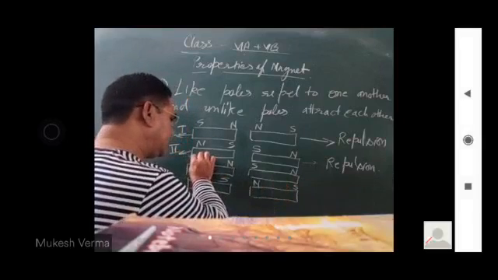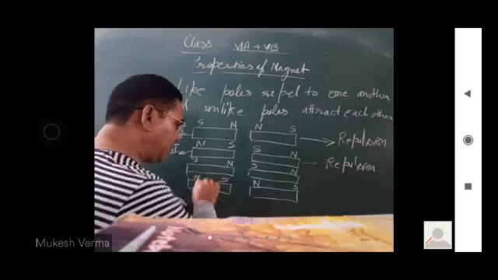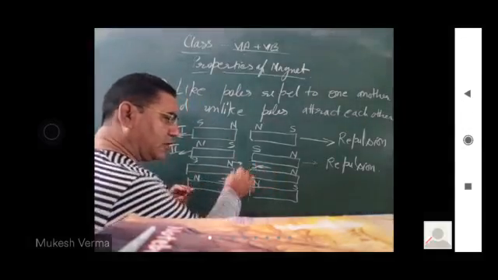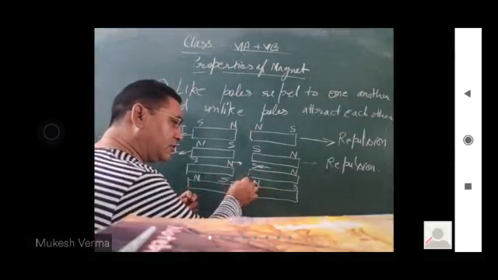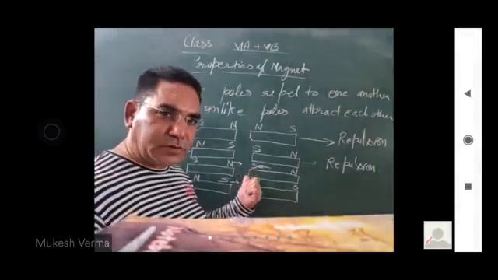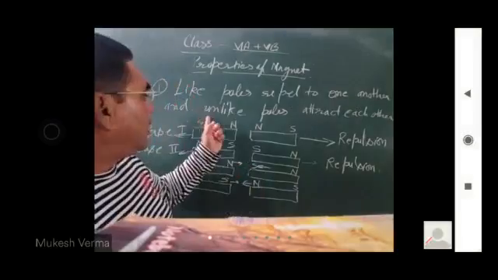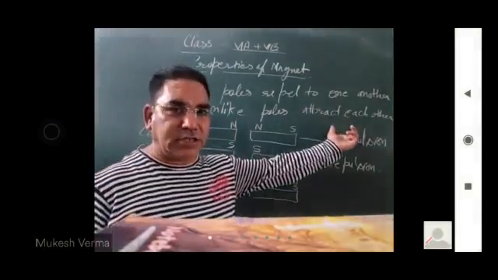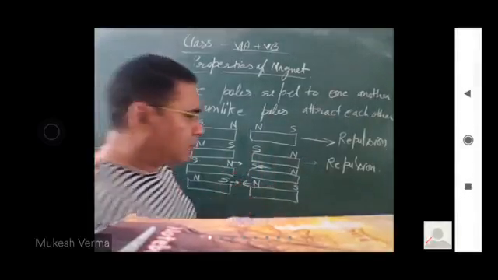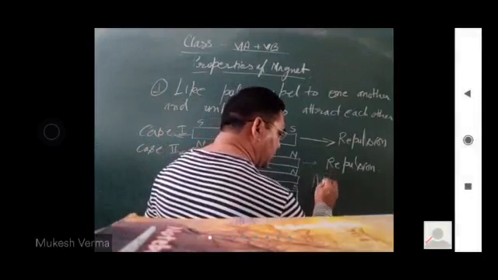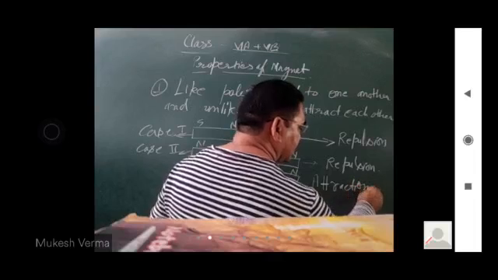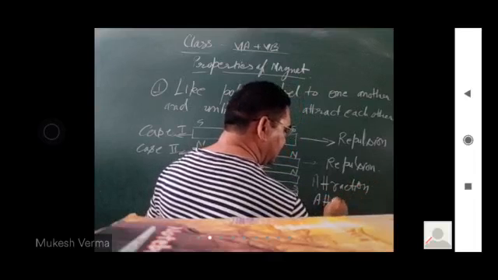In this case, both magnets attract one another because they have opposite poles. So, unlike poles attract each other, like poles repel one another. Attraction.